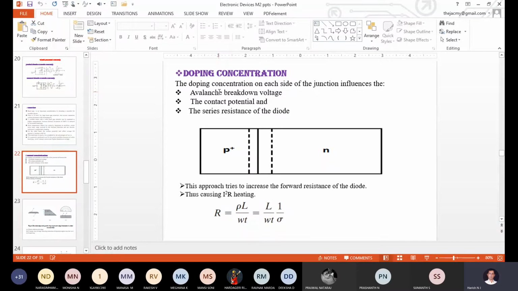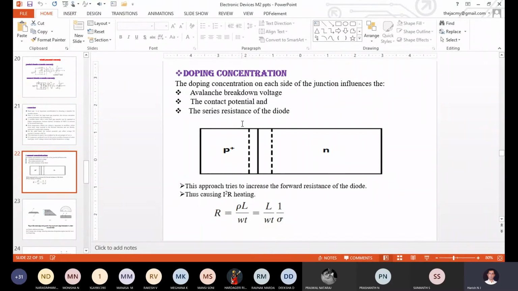what effect will happen in the PN junction diode? The first one, avalanche breakdown will happen. Contact potential, meaning the cut-in voltage of the PN junction diode, will change. At the same time, the series resistance of the diode also increases with expanding the width of the depletion region. So these three phenomena will happen. Now we will discuss how we can minimize any one or any two of these conditions, just by varying some of the parameters at the time of construction of a PN junction diode.